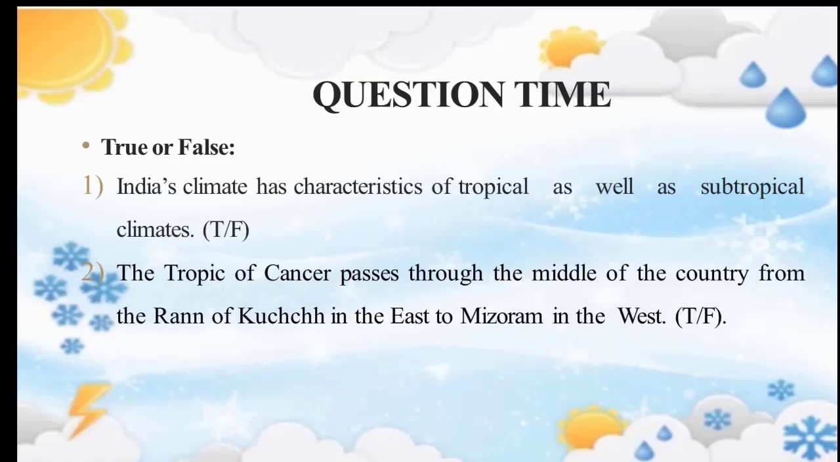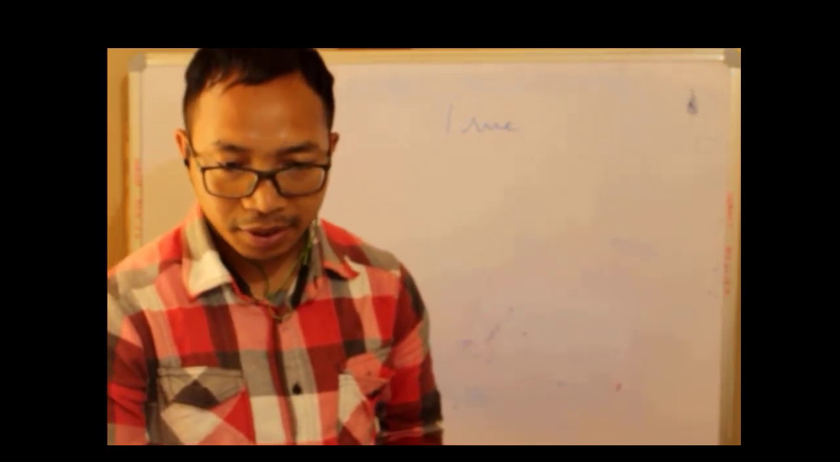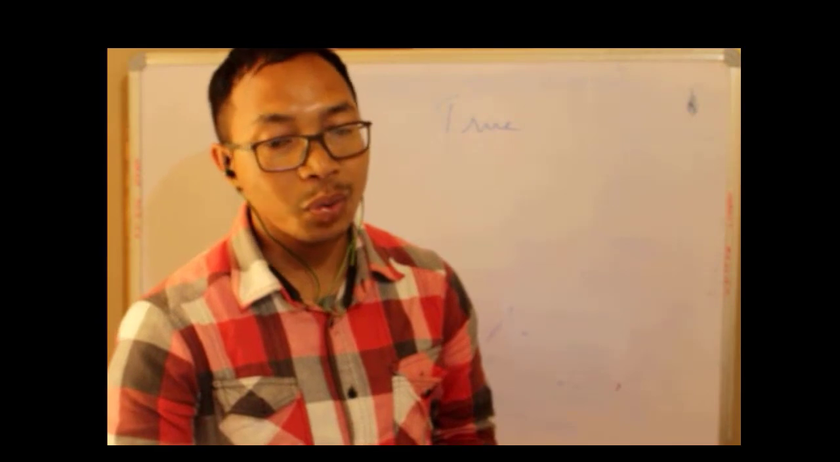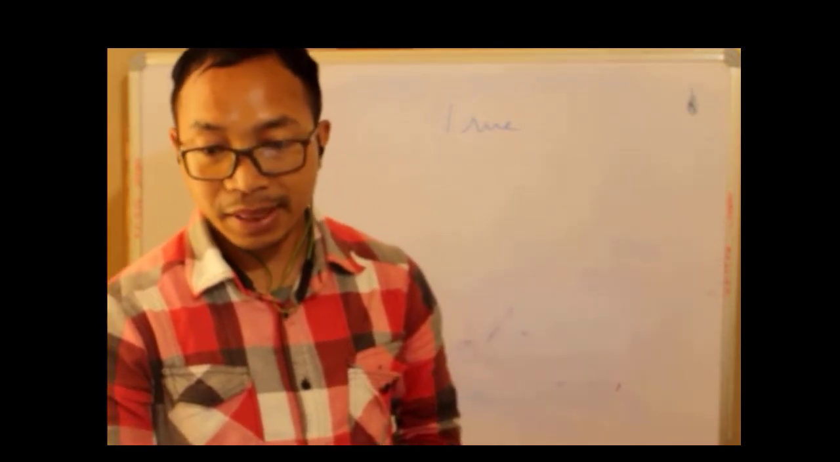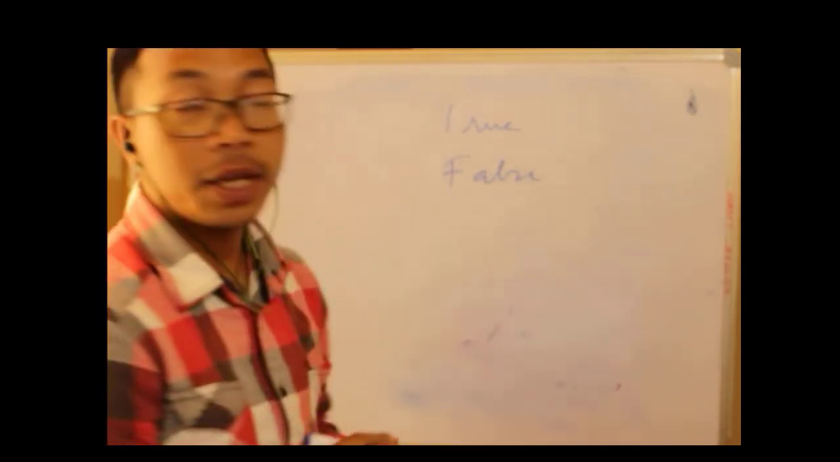Second question. The Tropic of Cancer passes through the middle of the country from the Rann of Kutch in the east to Mizoram in the west. Is this true or false? This will be false, right? Because the Rann of Kutch is in the west and Mizoram is in the east. So the answer to the second question will be false.